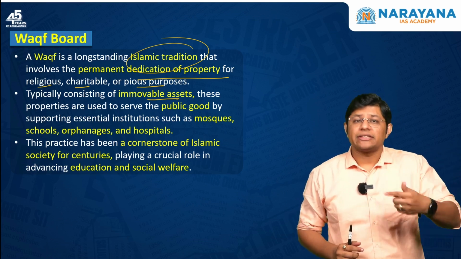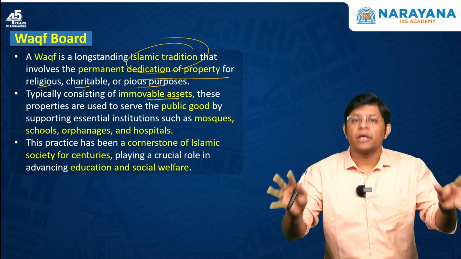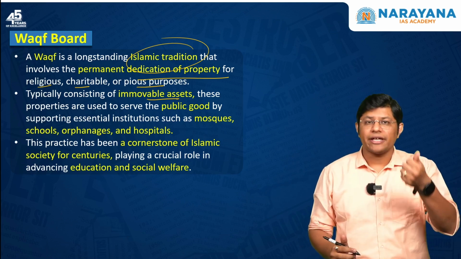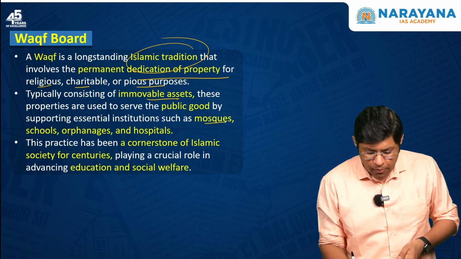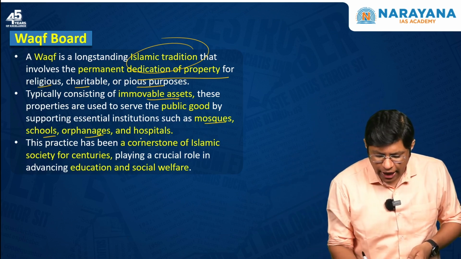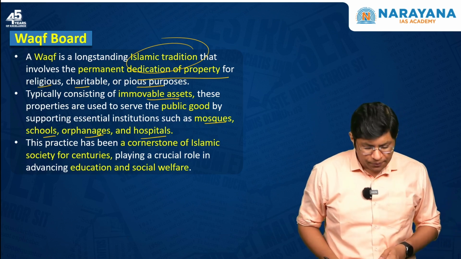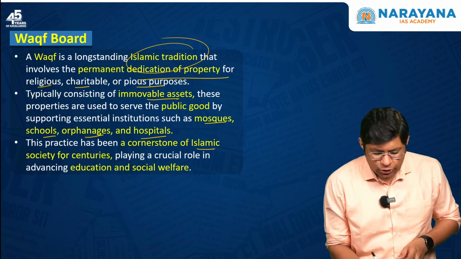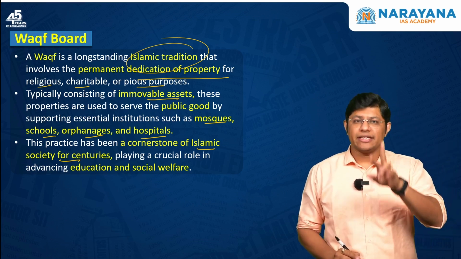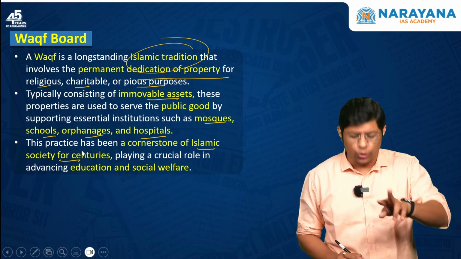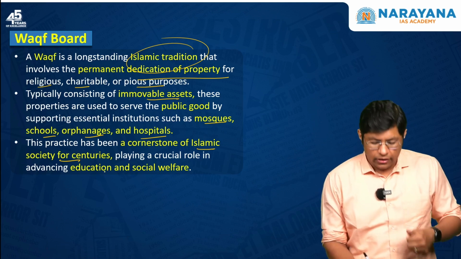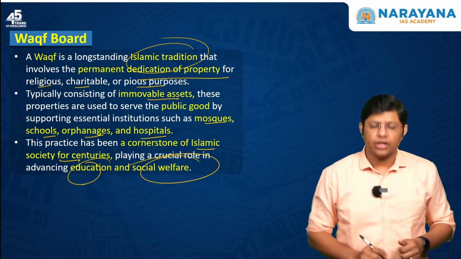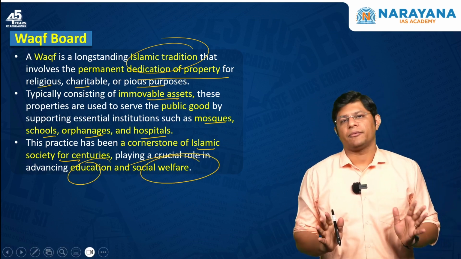And these properties are used for serving the common good, like supporting essential institutions such as mosques, schools, orphanages and hospitals, right? This practice has been a cornerstone of Islamic society for centuries, and it has played a key role in advancing the education and social welfare of the people, right?